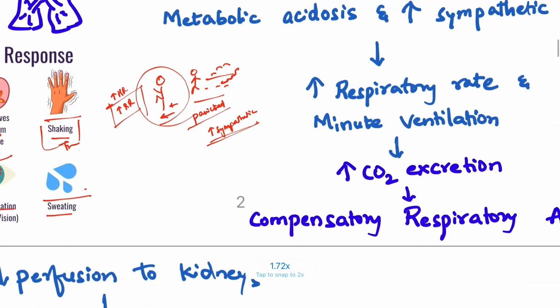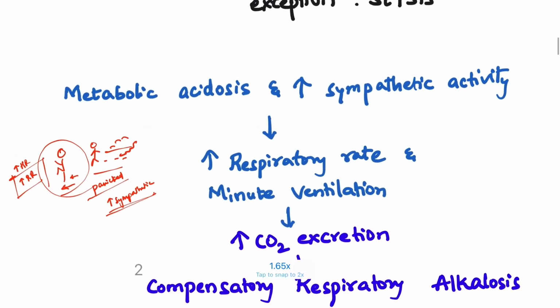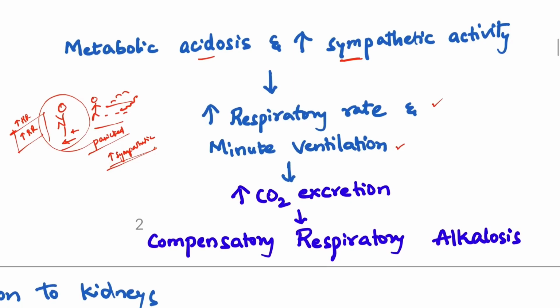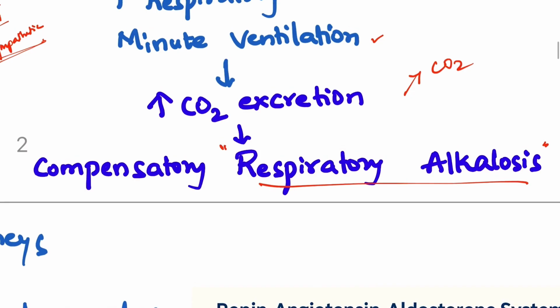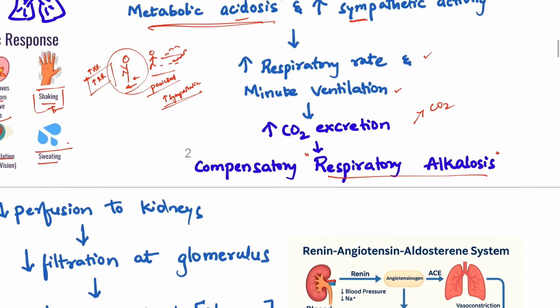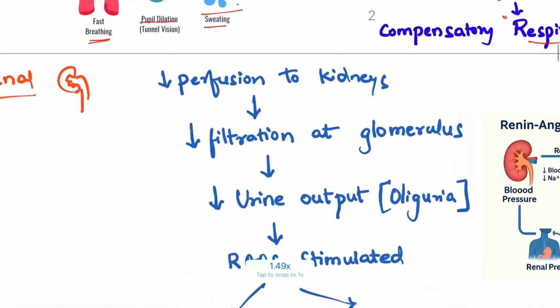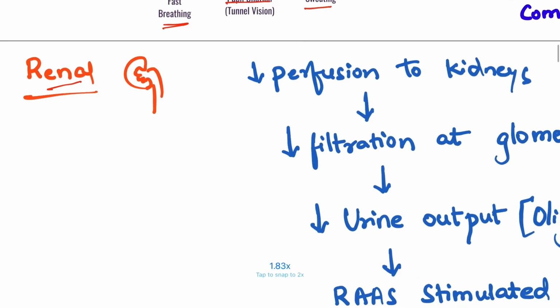So in case of the respiratory system, as we have discussed earlier, there will be metabolic acidosis as well as increased sympathetic activity. This is very important. This will cause an increase in the respiratory rate and minute ventilation. So the respiratory rate will increase, and there will be an increase in CO2 excretion. CO2 washout will happen. So this is the compensatory respiratory alkalosis to your metabolic acidosis. Did you understand the reasoning behind the compensatory respiratory alkalosis with metabolic acidosis?